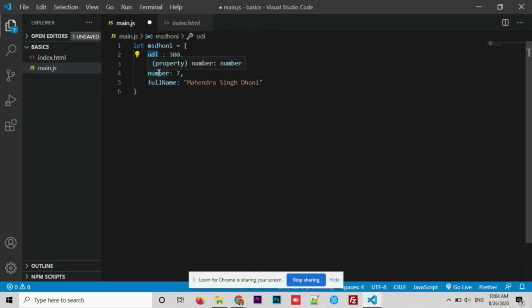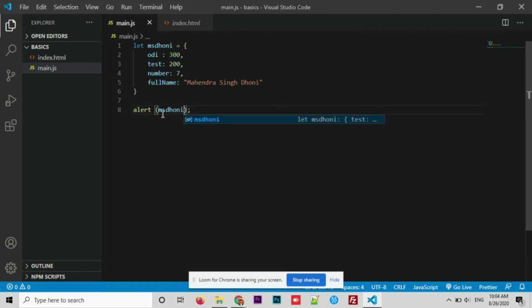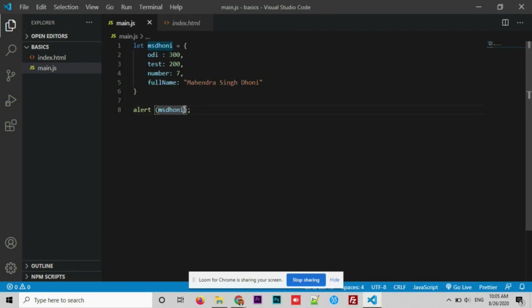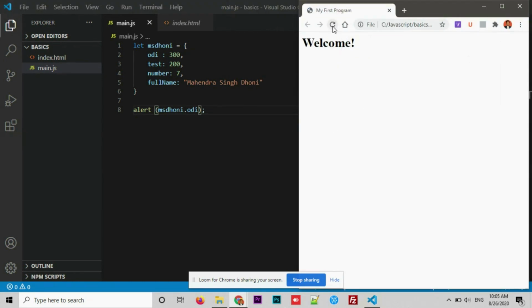Now in order to access any value inside the object, we are going to use the key. Let me show you how to access it. Alert. First let me alert the complete object and see the output. Refresh. See, it is an object. Now in order to access a specific value inside the object, we make use of the key. Let's see how. MS Dhoni dot ODI. See this. It is showing 300 just because ODI is a key which is associated with a value called 300.